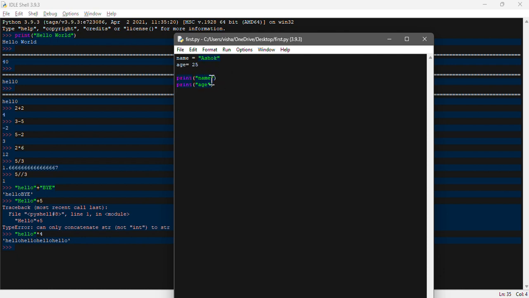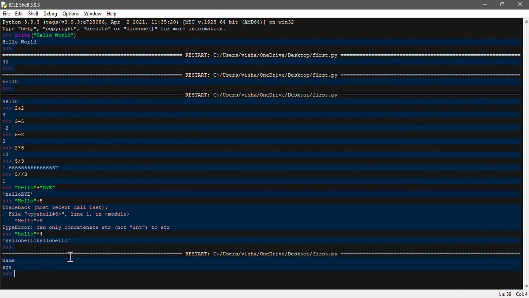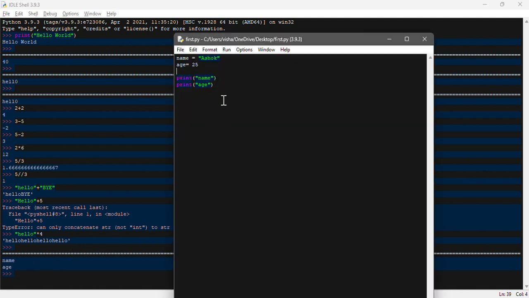So why am I saying this? Because we wrote it in double quotation marks. If you save it and then click run module, you will see age and name. Why? Because whatever you write in quotation marks will be converted into a string. It will not be considered a variable. In this case, we have declared Ashok as the value, and the variable name is name; age is my variable, and this is my value that we have declared over here.